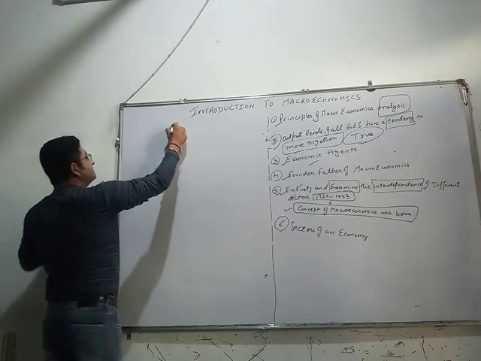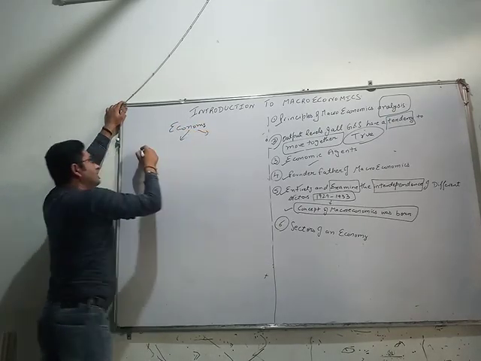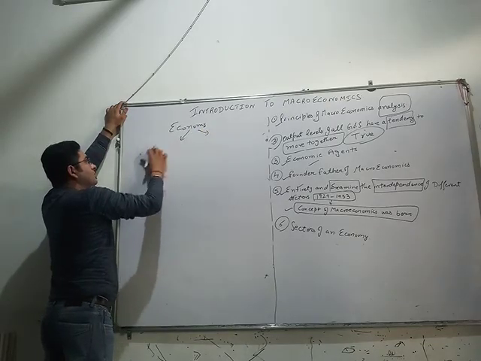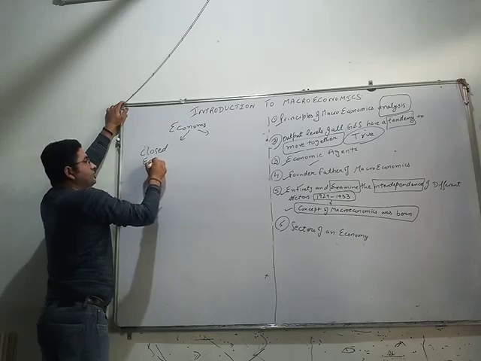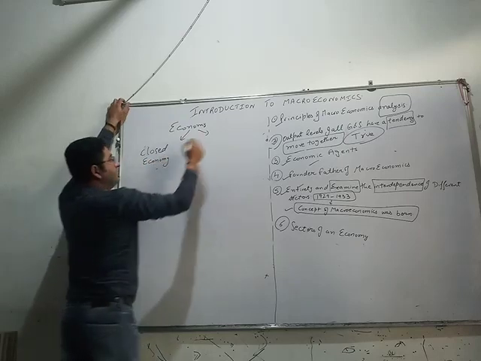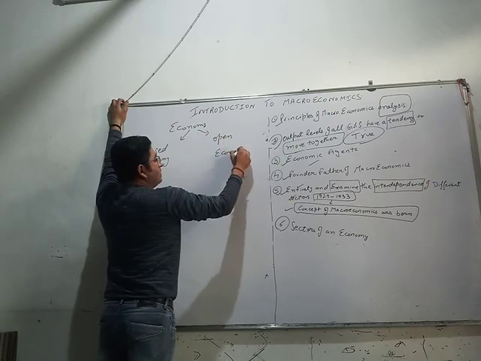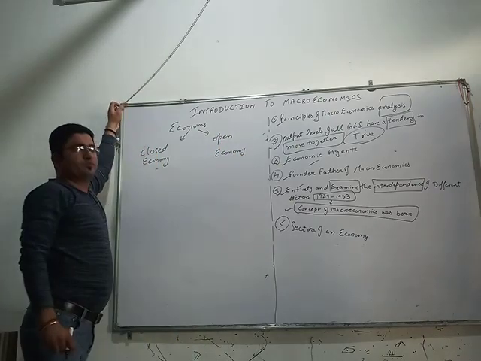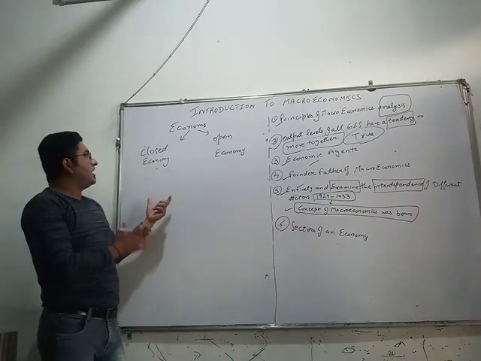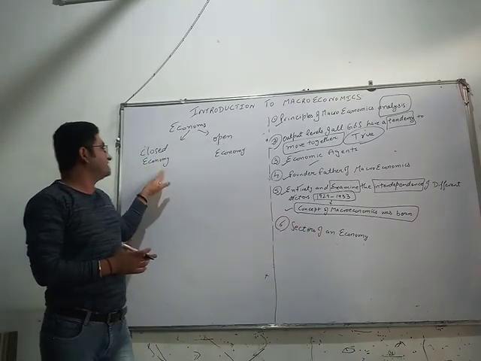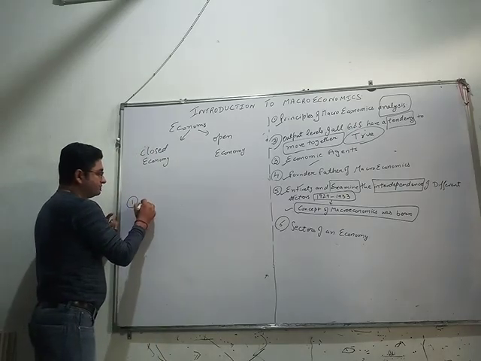The very first is the closed economy, and the other is the open economy. Now let us first see what the 4 sectors are, then we will understand how these closed and open economies are formed.